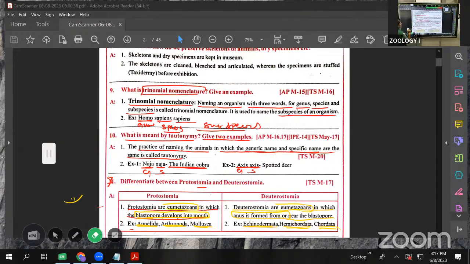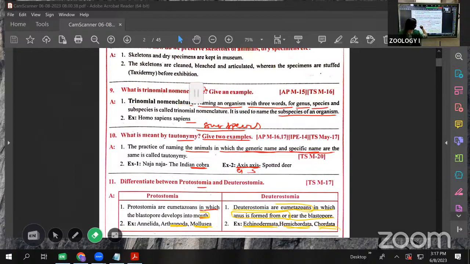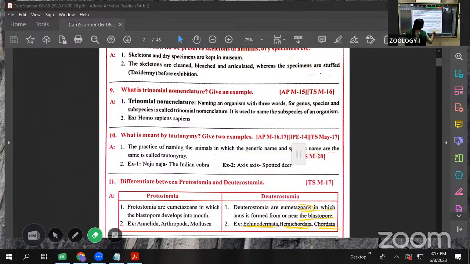These three are very, very important. You must compulsorily learn these three questions: taxonomy, trinomial nomenclature, and protostomia. In the previous papers, they continuously gave these. That's why these are the most important answers for VSAQs. Don't miss this one.